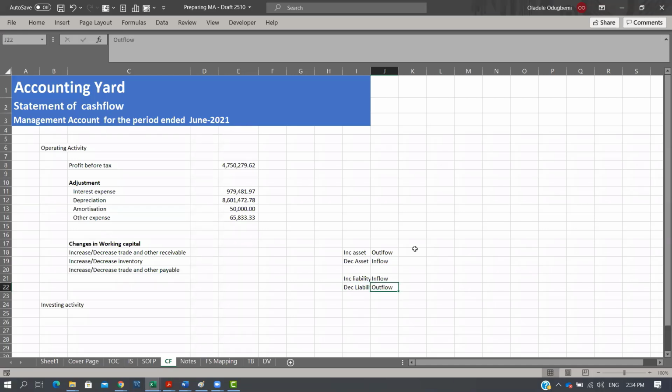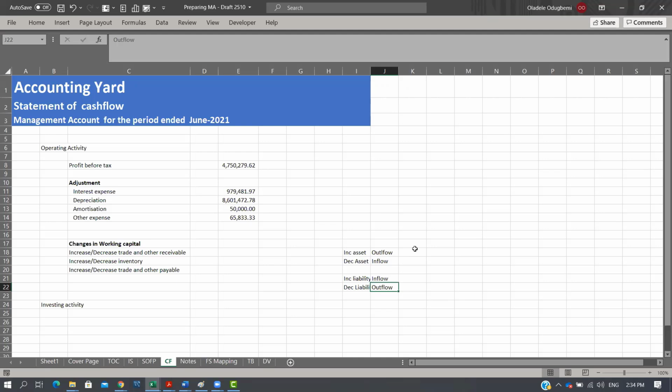What does this mean? For my liability to reduce, it means that I most likely paid money to the people I owe. So a reduction in it means that, obviously, I have let cash go. Now, an increase, the other way, the implication is that I'm using someone else's money to trade. It means that I should have paid someone, so my cash has increased to the tune of the increase in liability.